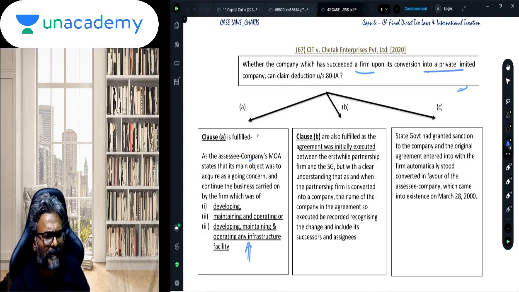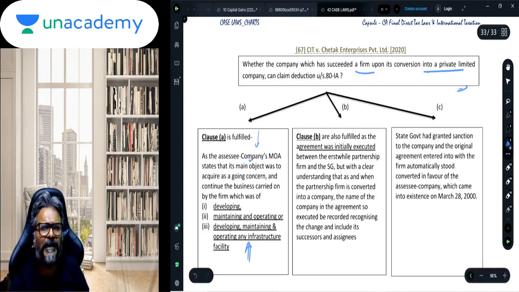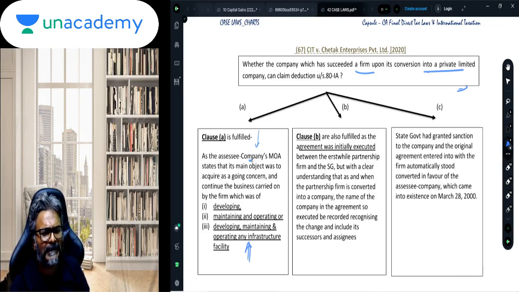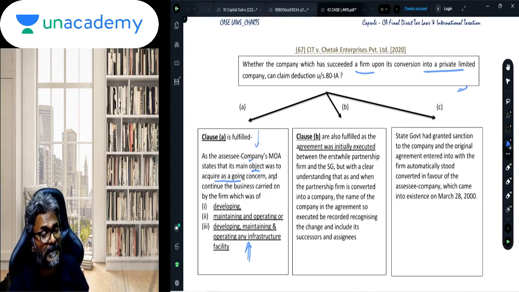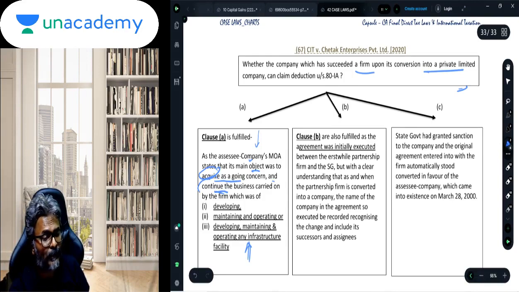So see here, the facts itself will make things very clear to all of you. The first one is the MOA of the company which came into existence after conversion. Their MOA itself says what the object was. The main object was to acquire the business of the firm as a going concern and continue the business. Acquire and continue, these are two important words.